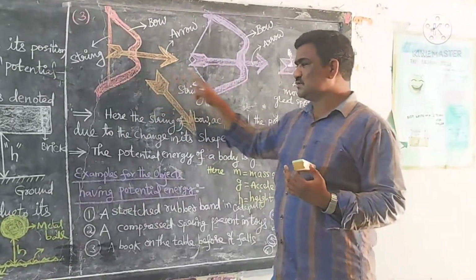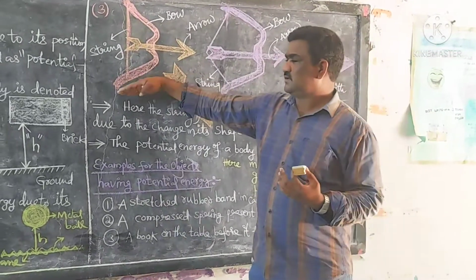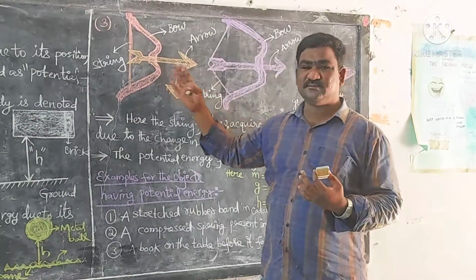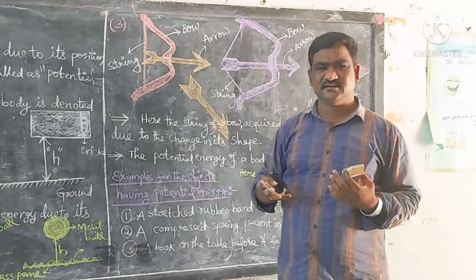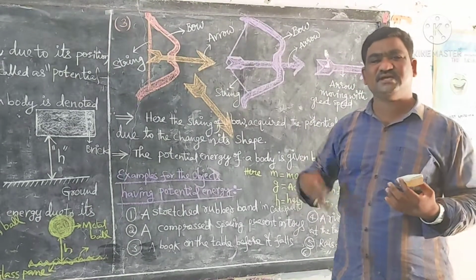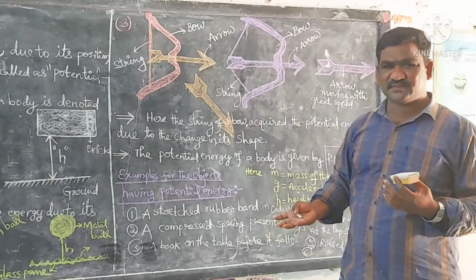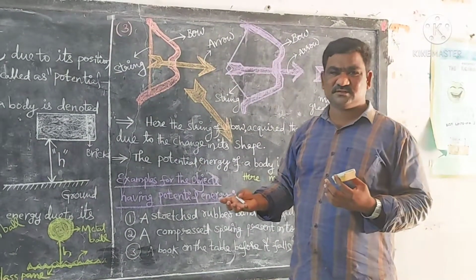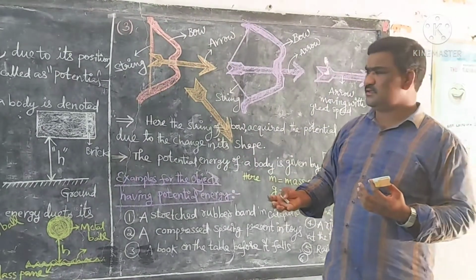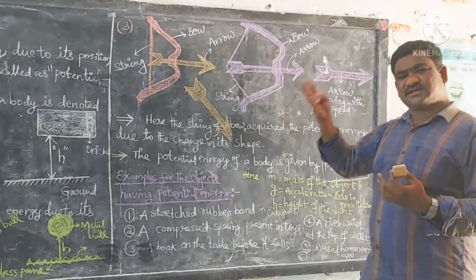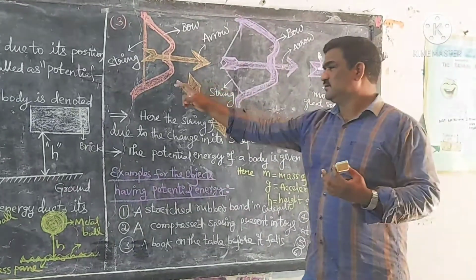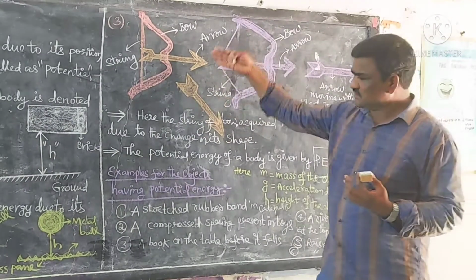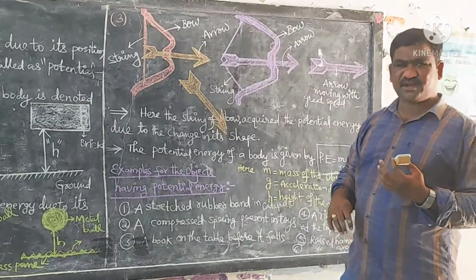So in these two instances, in the first instance we applied less or negligible force on the bow. So the work done by you in that case is less or negligible. That is unable to bring a change in the shape of the bow. When there is no change in the shape of the bow, it is unable to throw the arrow in the forward direction. So that's why the arrow falls down at the same place.